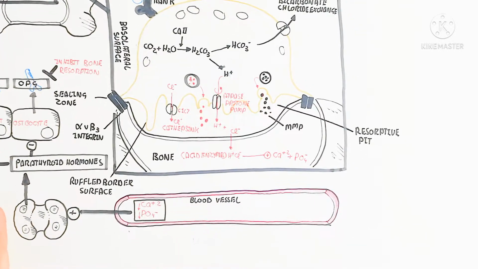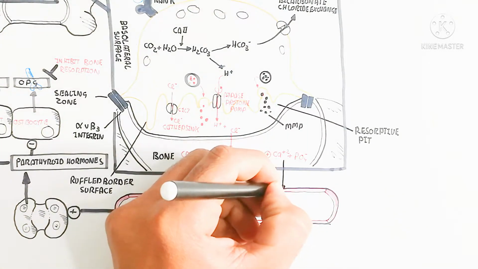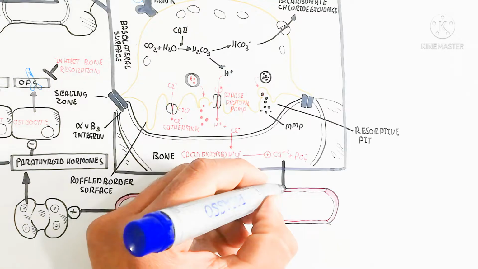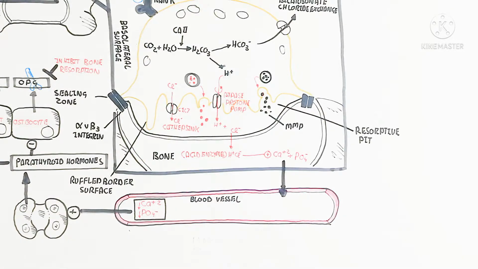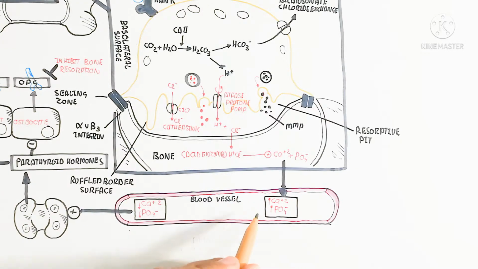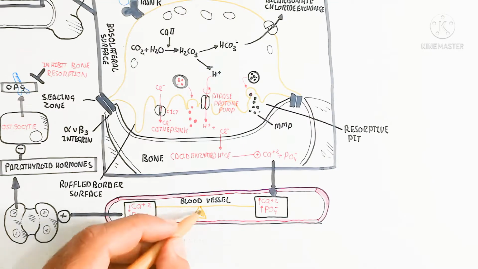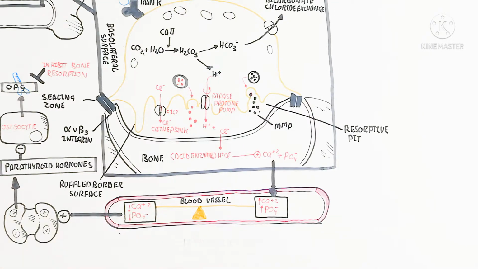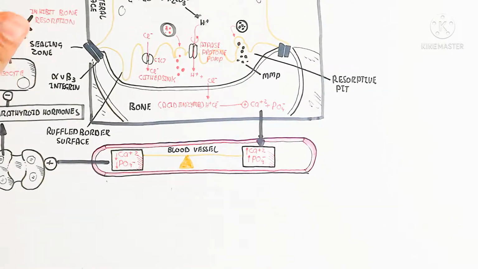The acid and enzyme with the hydrochloric acid dissociate the calcium and phosphate from the compound to be taken up into the blood circulatory system. So the calcium and phosphate will increase, and this increase is the positive feedback.